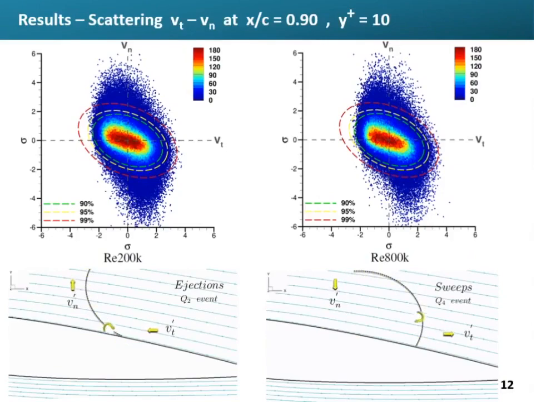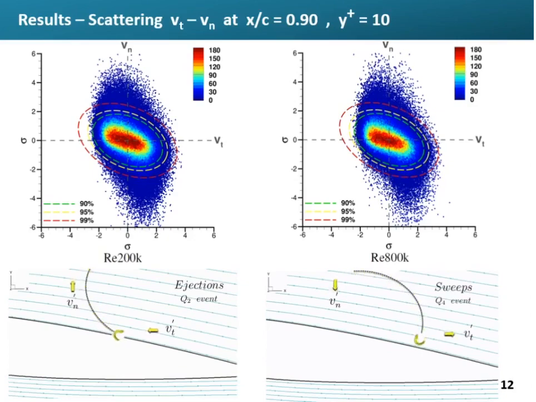As can be seen in the animation on the left, when a negative tangential velocity fluctuation and a positive normal velocity fluctuation occur from the bottom layers, the fluid is pumped upward. This event is named second quadrant or Q2 event or ejections, whereas on the right, when a positive tangential velocity fluctuation and a negative normal velocity fluctuation occur from the top layers, the fluid is pumped downward. This event is named fourth quadrant or Q4 events or sweeps.